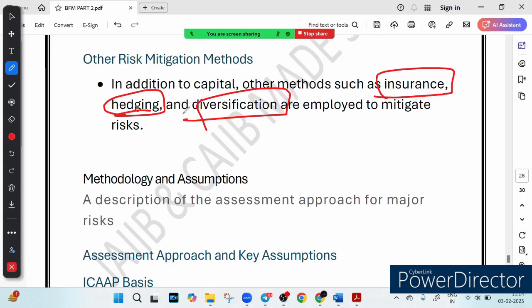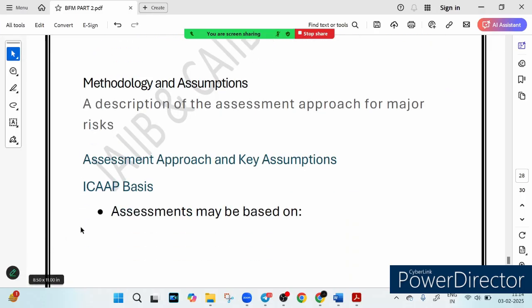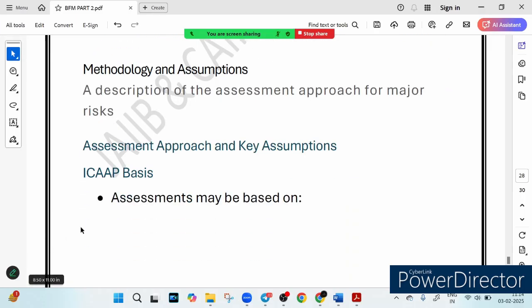So banks don't just hope for the best, they measure, compare, and control risk with detailed models and RBI guidelines. From stress tests to capital buffers, everything is planned to keep the bank stable. I hope this explanation helps you understand the basic concept. Now let's talk about the methodology and assumptions. Very important point. Let's discuss it.